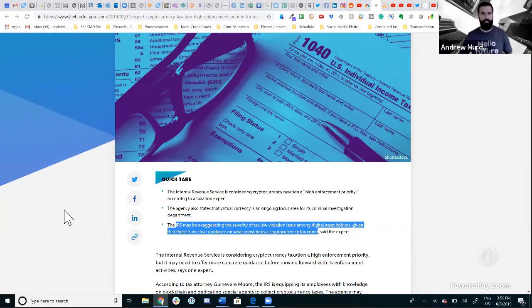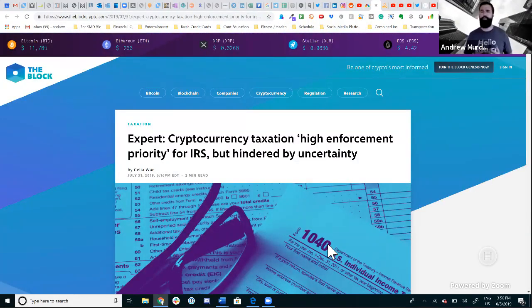Something down here I thought was interesting: the IRS may be exaggerating the severity of tax law violation issue among digital asset holders, given that there is no clear guidance on what constitutes cryptocurrency tax crimes. A lot of people are saying in the space right now that the biggest deterring factor for mass adoption is a lack of regulatory clarity. And this is just another example of that.